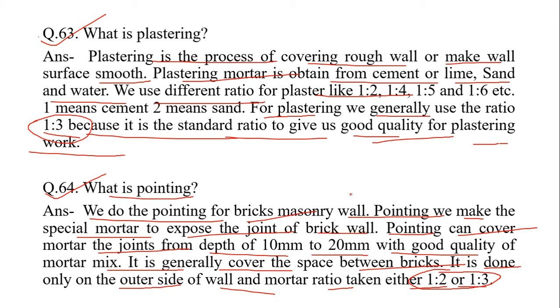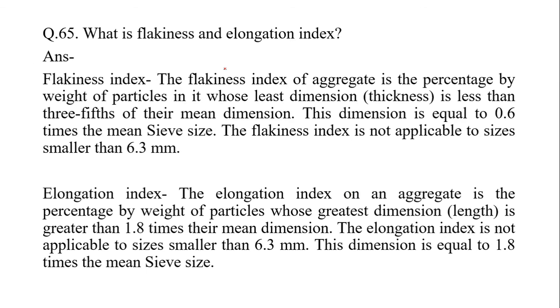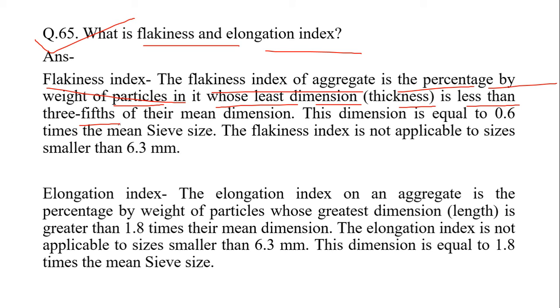Next question, which is the last question of today's video, question number 65. What is flakiness and elongation index? Flakiness index of aggregate is the percentage by weight of particles whose least dimension, or thickness, is less than 3/5, that is 0.6 times their mean dimension.